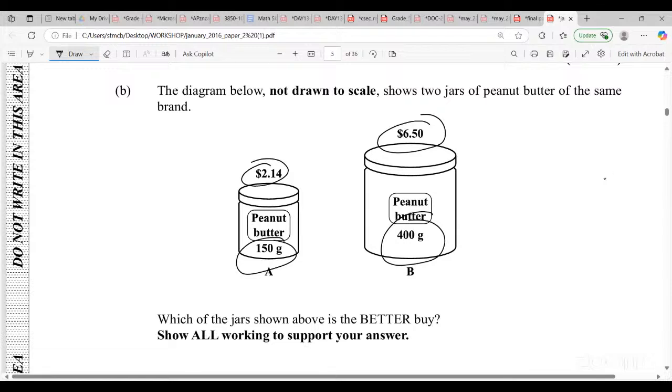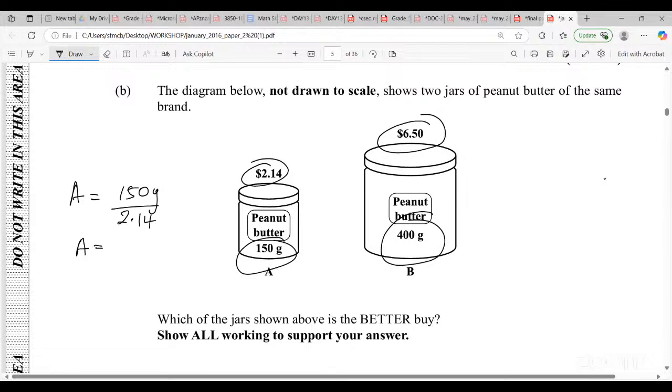If anybody in the comment section can tell me how else we need to approach that, let me know, please. But that's how I would approach it. So for A, it would be 150 grams, because I need to know how many grams I get per dollar. The one that gives you the highest amount per dollar is the better deal, right? You spend $1 and you get more grams of butter.